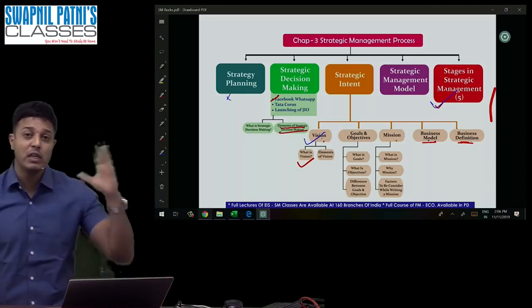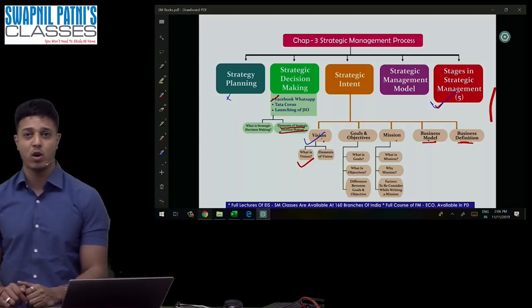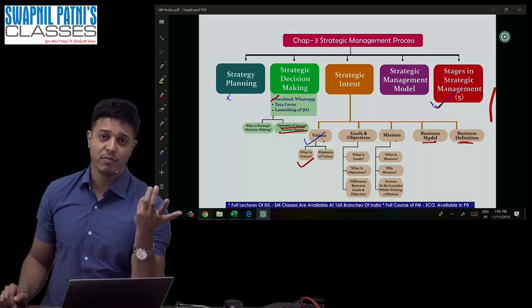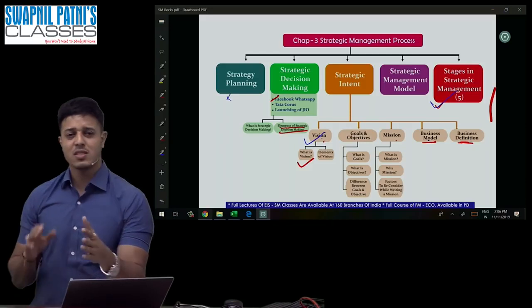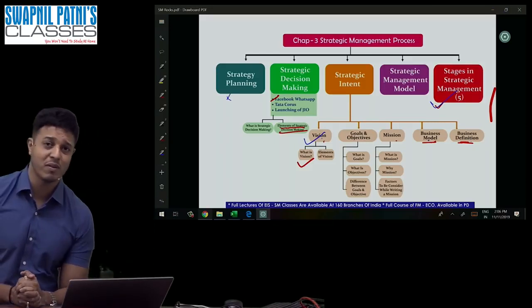You really have to think about the internal as well as the external factors of the organization. For example, Facebook acquiring WhatsApp is not the job of one day. Tata acquiring Corus, or Jio being launched, such decisions take a lot of time. Top management's involvement is required, and a lot of resources are required.